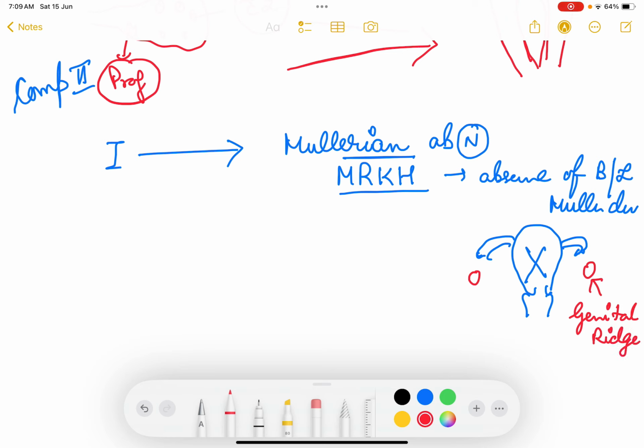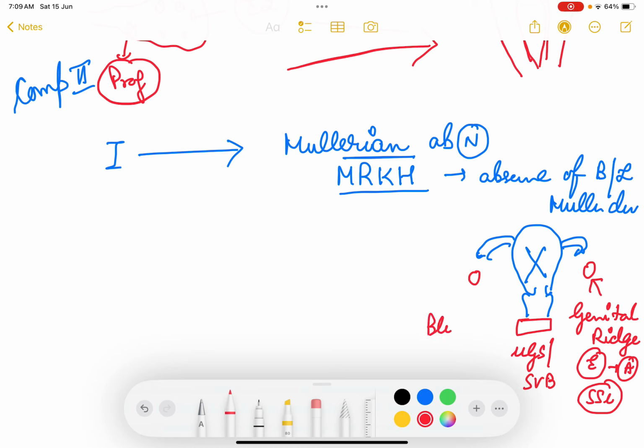So MRKH patients will have normal ovary है तो normal estrogen secrete हो रहा है, normal androgen secrete हो रहा है, तो secondary sexual characters इनका normal है, इनका breast, axillary, pubic hair सब कुछ normal है, but then they will not have any menses because they do not have these structures. But lower 1/3 of vagina will be present because it is formed from urogenital sinus or sinovaginal bulb.